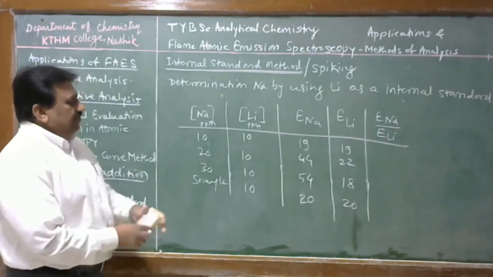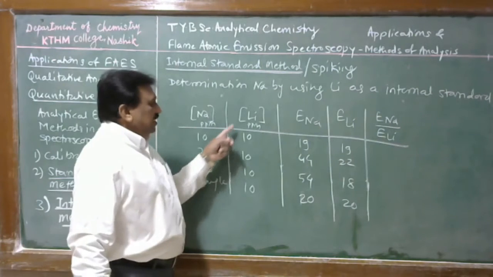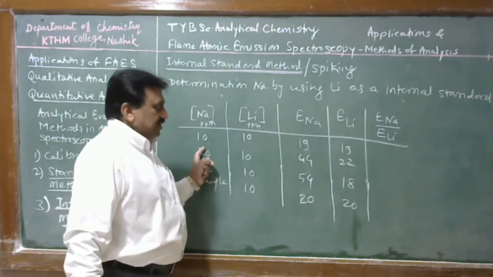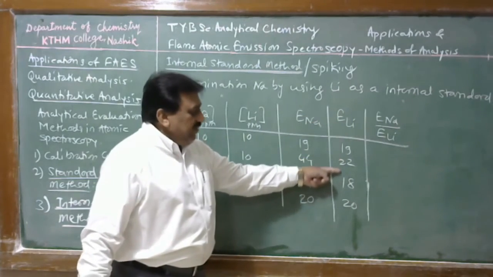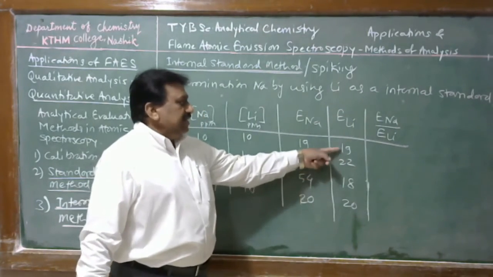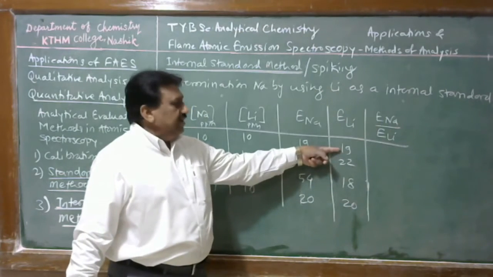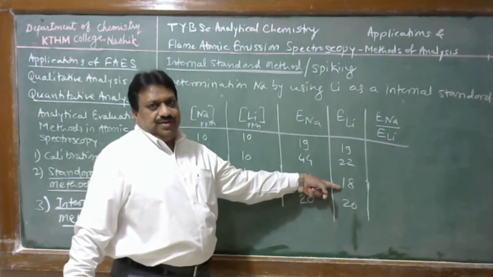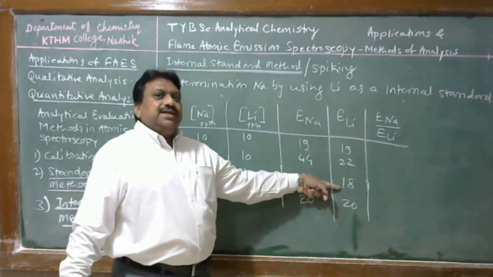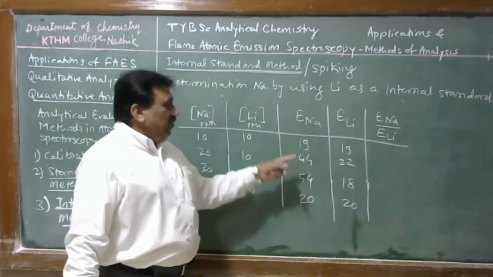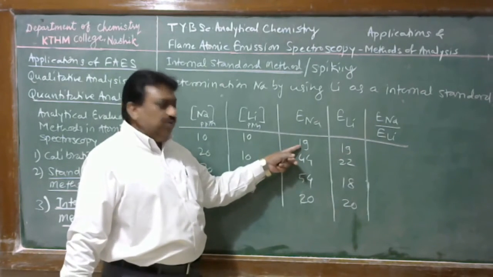Now from these emission readings we observe that we are adding a fixed amount of lithium in all solutions. Therefore, the emission reading of lithium should be constant throughout the measurement. But in this case we observe a decrease, an increase, and a decrease in emission reading. That indicates that the rate of aspiration changed during the measurement. Therefore, that also affects the emission reading of sodium.